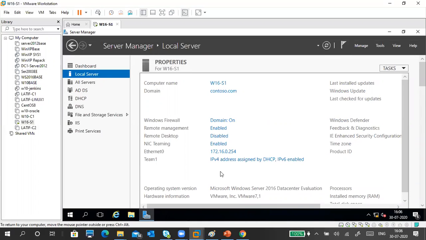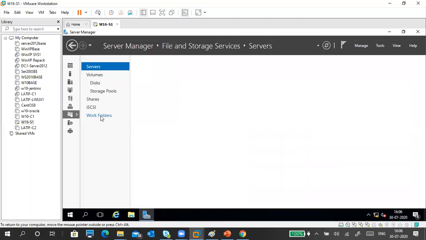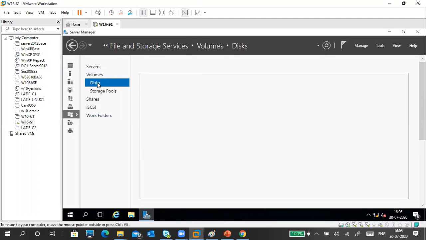That's it. Okay, guys, this is the file and storage.